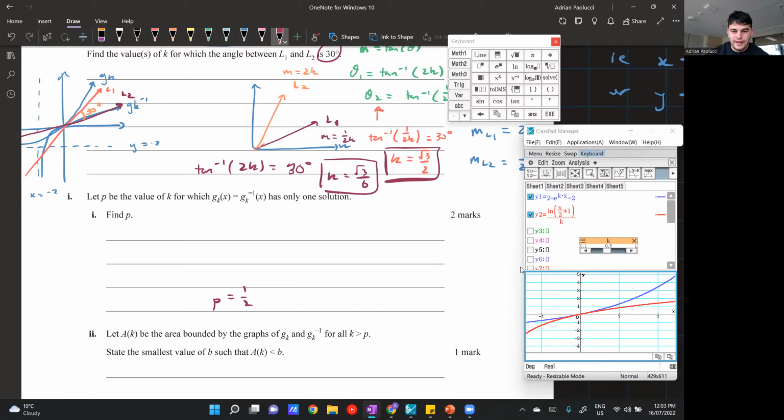Now, if we wanted to actually solve it, then what we'd want to do is recognize that a graph and its inverse have that property where we have symmetry about y equals x. So you can see in three or four of these questions, the inverse function properties have really come into play, where it's not very emphasized in the course, but it's actually really important to solve these questions. Now, for one intersection, you can't really see this from the graph, but I'll just tell you that if you have a graph and its inverse function and you only want them to intersect once, let's say one's like this and one's like that.